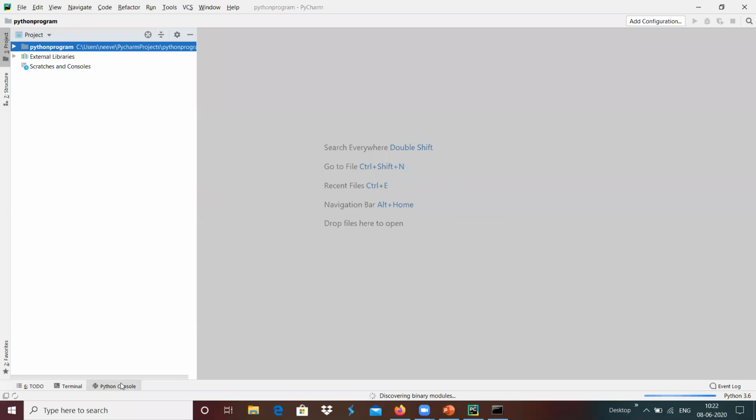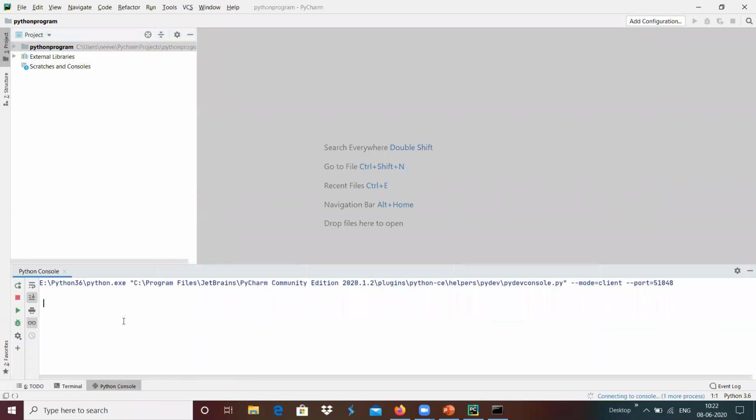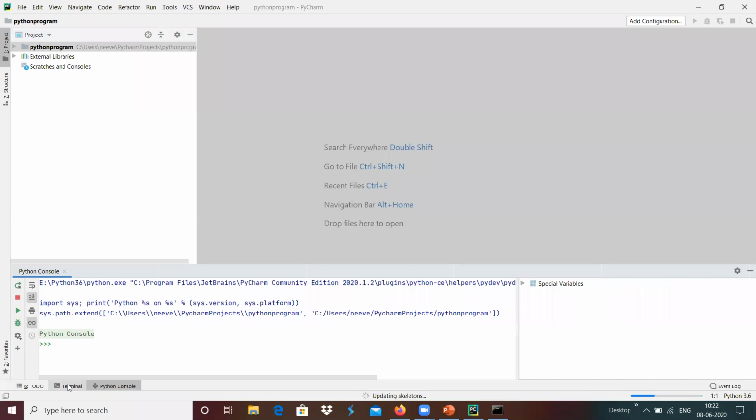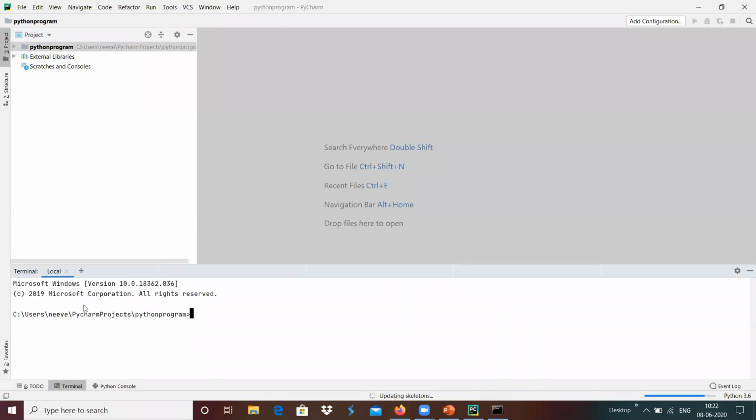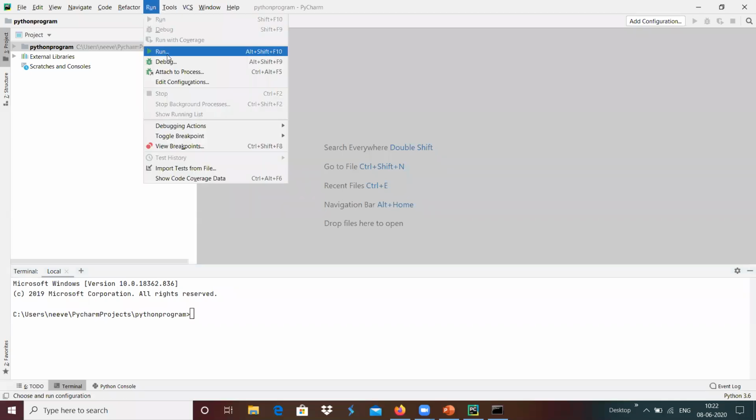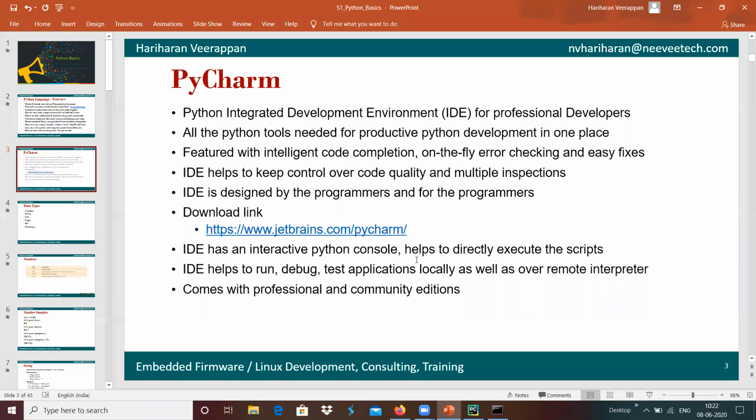For example, it has the Python console. It has the integrated Python console inside the PyCharm, and we have the terminal that provides to execute the Windows bash command in case of a Windows environment, and we can debug and run the Python programs accordingly. Basically, this IDE provides some kind of a flexibility to create our intelligent code completion.